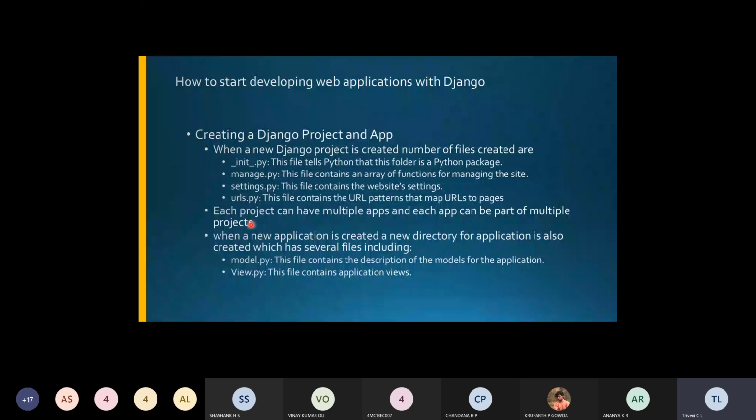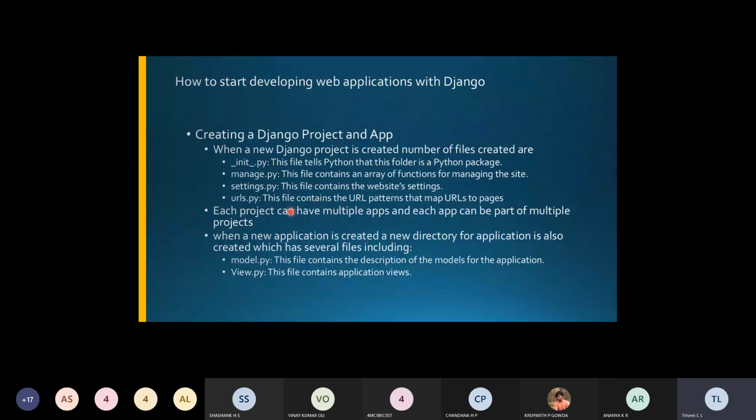And remember, when you create this, you'll have multiple applications. There will not be only one application. In these applications you write the code, and it will make your website functional. Each project you create will have multiple applications, and each application can be part of multiple projects. You have to write the code for the website functions and make your website work.